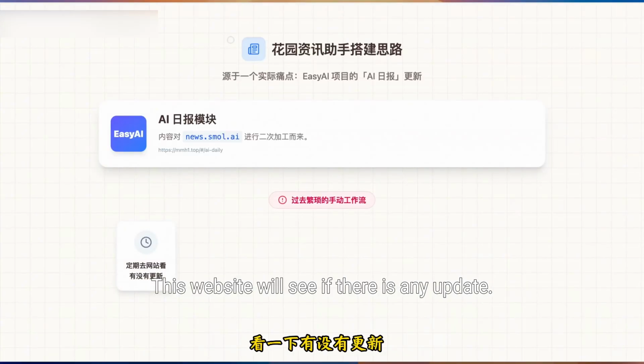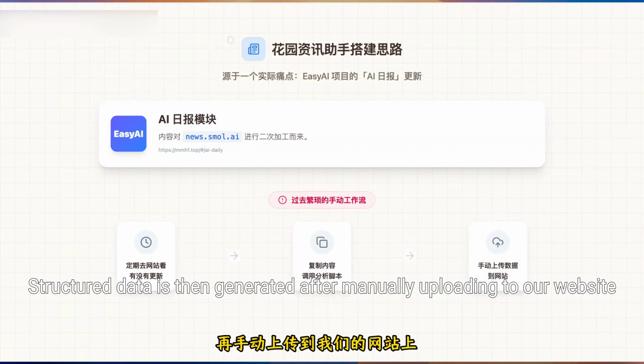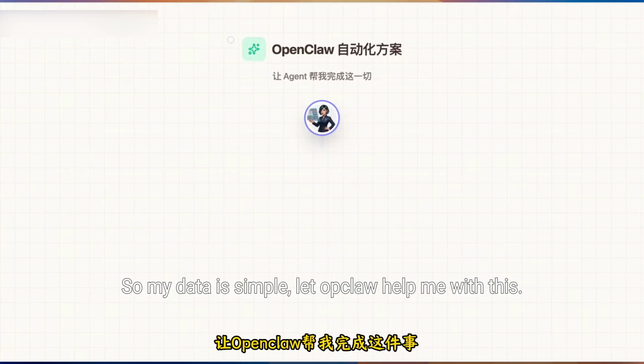This website will check whether there is any update. If you copy the content again, use the script for secondary analysis. Structured data is then generated after manually uploading to our website. So my data is simple. Let OpenClaw help me with this.